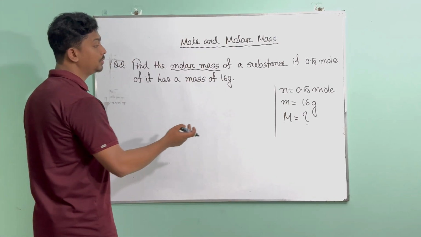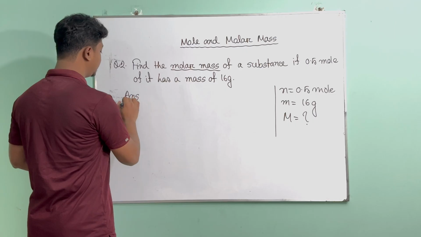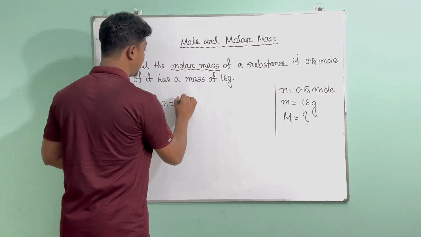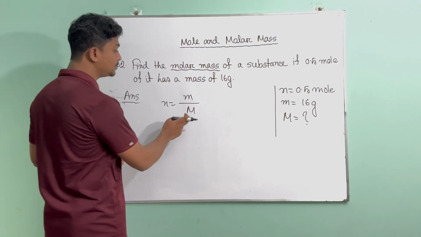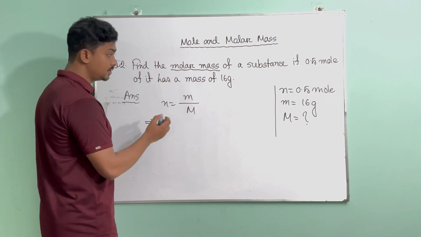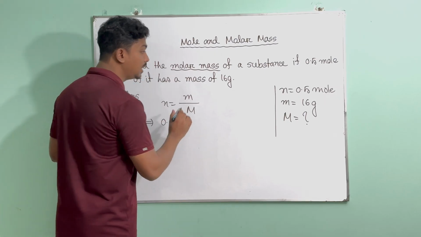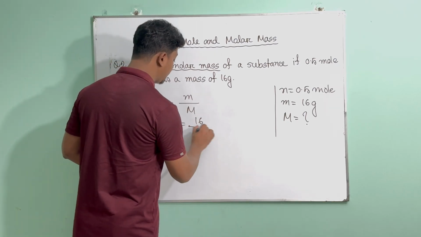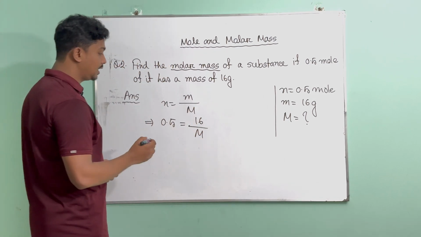Now what is the formula we can make out of these three things? The formula that we can make out of these three things is N equals m divided by M. That means small m divided by capital M. So we are asked to find the capital M, which is our molar mass. Let's put the values first. So for N we're going to put 0.5, and for small m we are going to put 16, and for the capital M we're going to put just M because we don't have it.